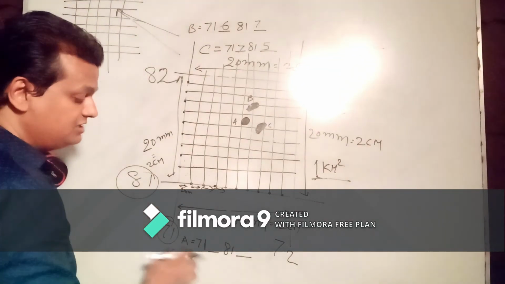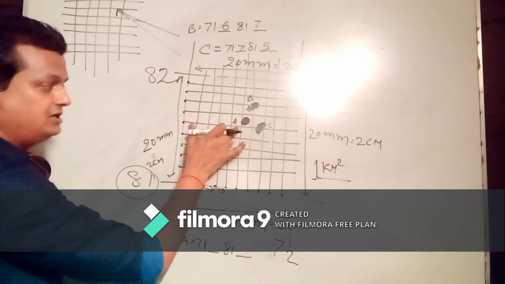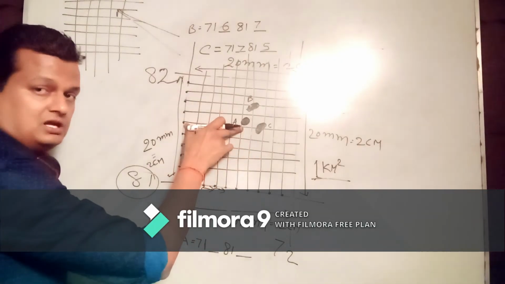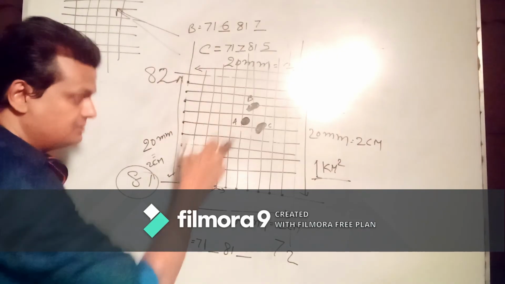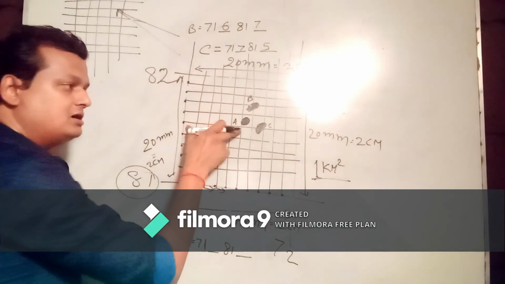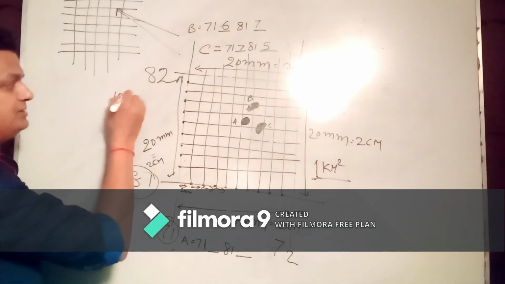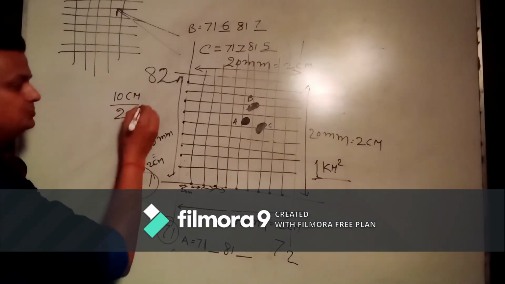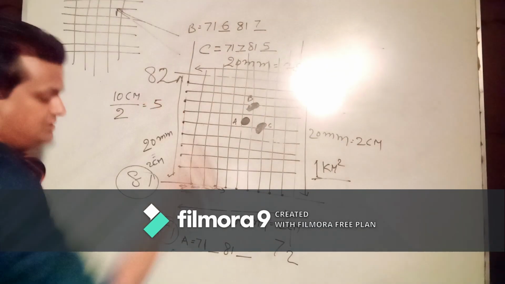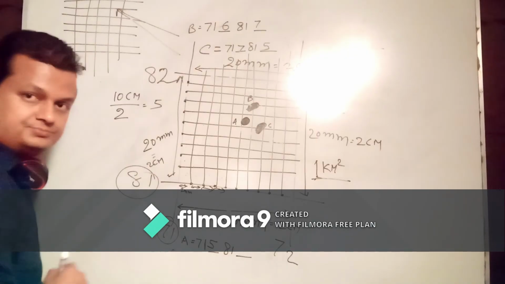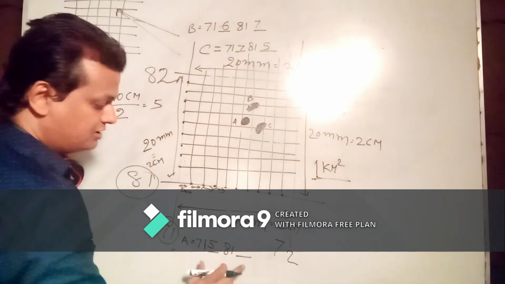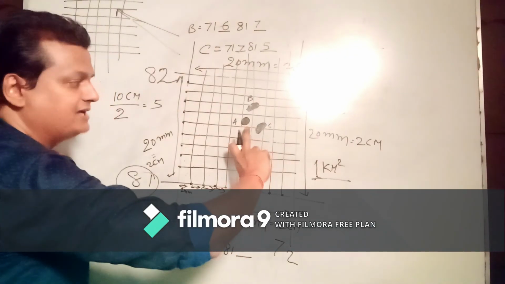After that for easting, just keep the scale horizontally and find out the distance. If it comes 10 centimeter, you divide it by 2. That will come 5. You write here 5. And for northings, you keep the scale like that.